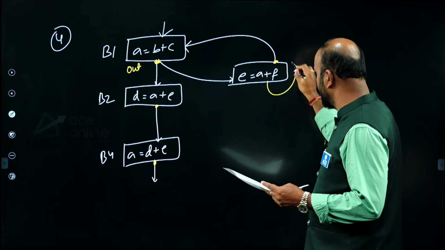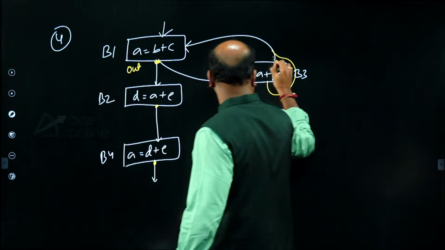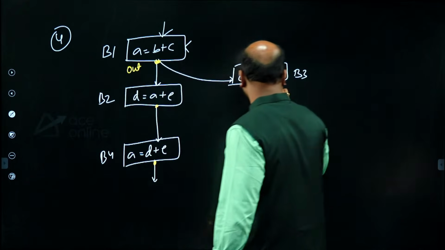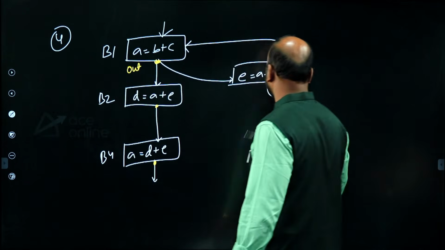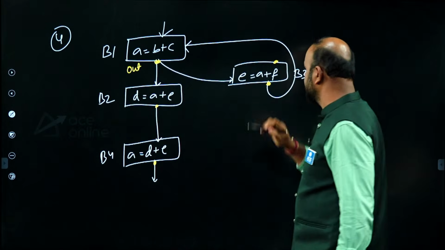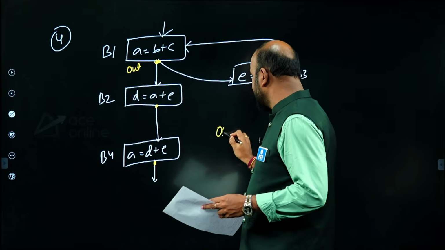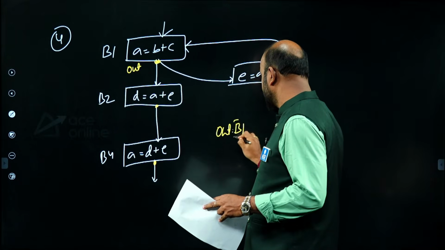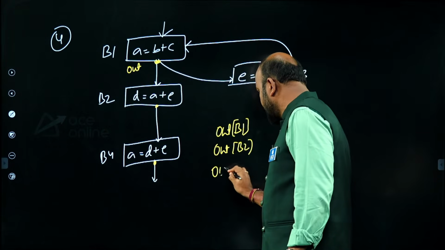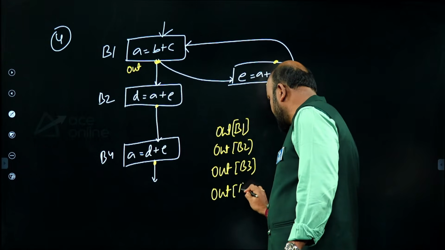Just to make it more clear, I'll put an arrow like that. Okay, I'll redraw the arrow. That is the exit point, so that it could be more clear. It is only for view purposes. What are the out variables of B1? Out variables of block B2, out variables of block B3, and out variables of block B4.